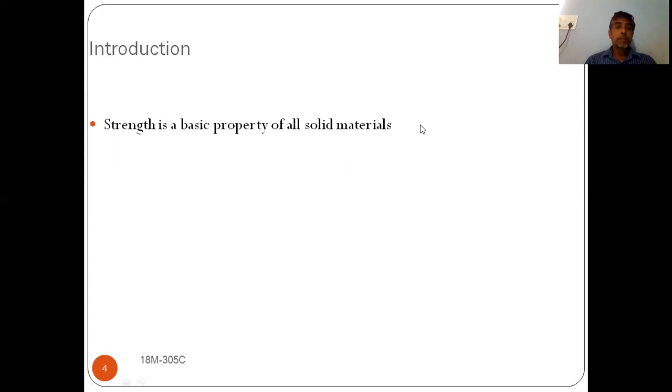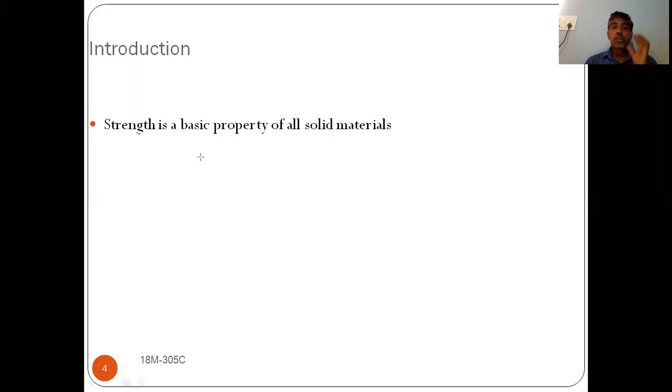In the introduction, we already know that strength is the property of all solid materials. What is meant by strength? Strength is the ability of material to resist loads without failure. Every solid material has strength.